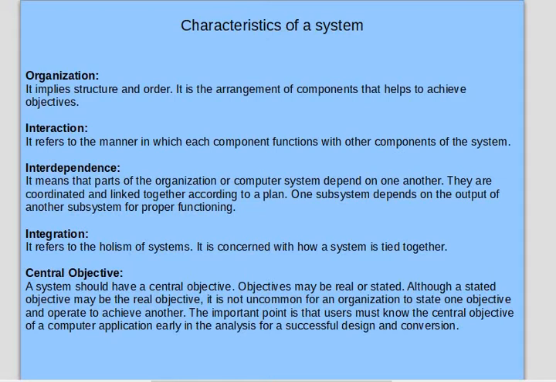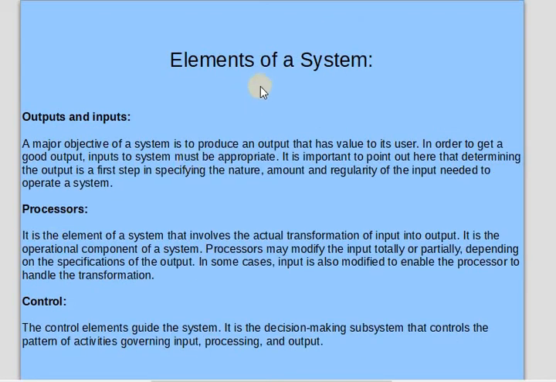If the organization has many objectives, then it should concentrate on, or design a system for, that particular objective. It should not be that if we design a system for a certain objective, we are applying that system to achieve another objective also. So there should be one central objective. Now next comes the elements of the system.